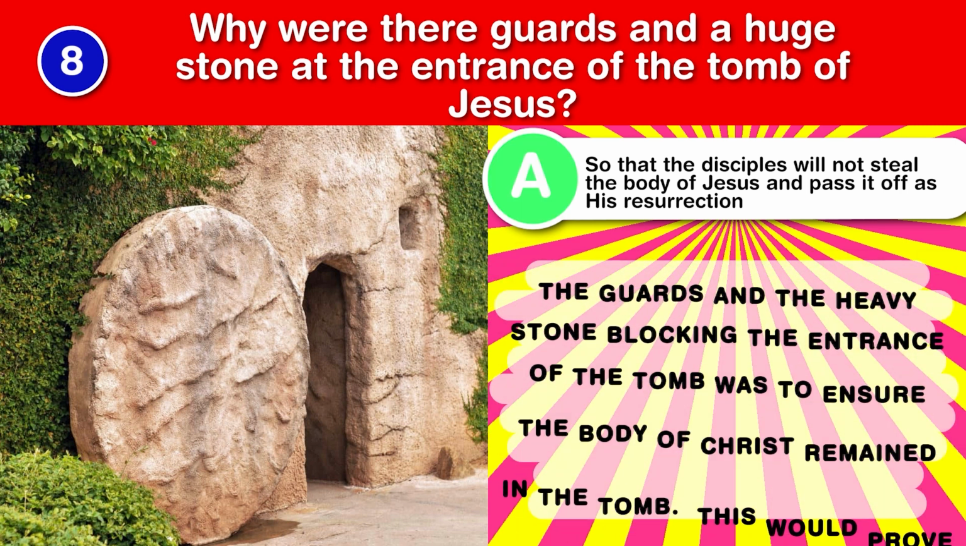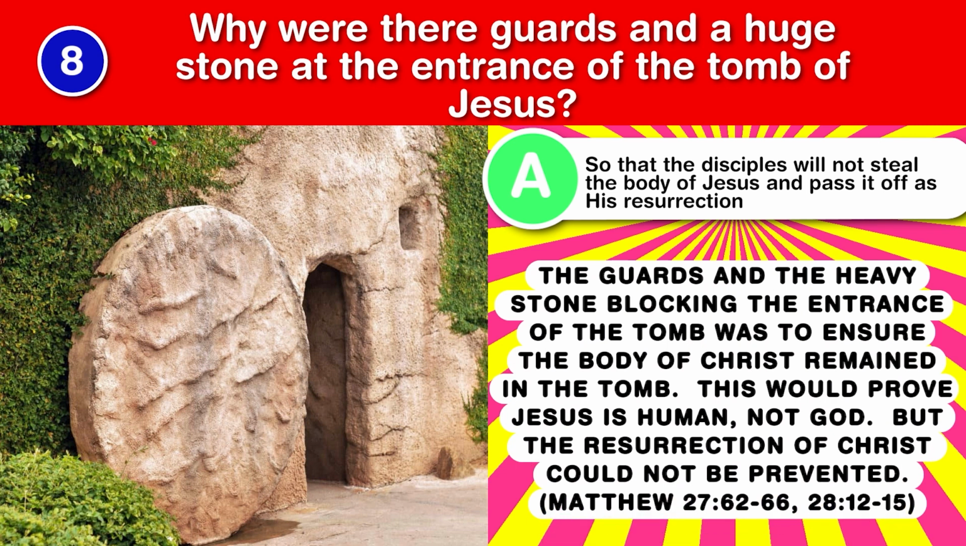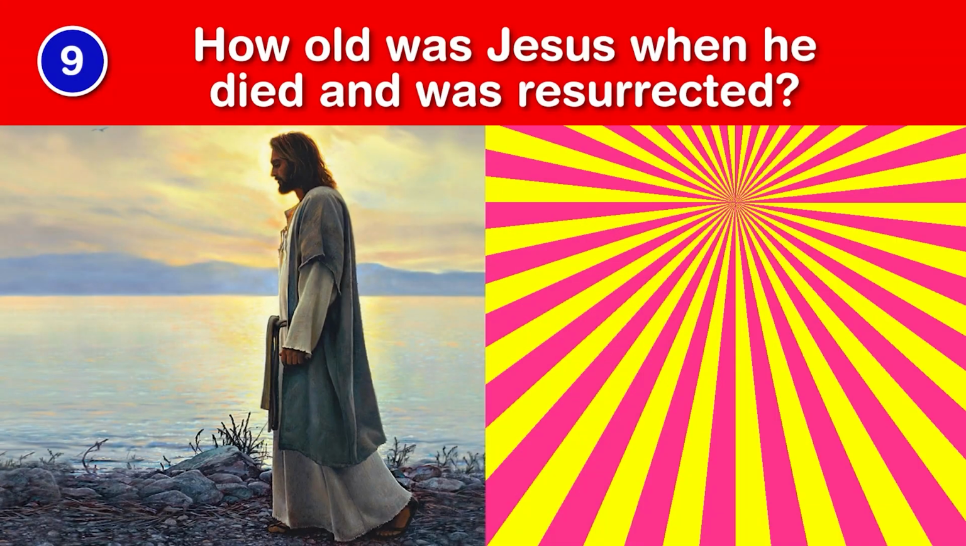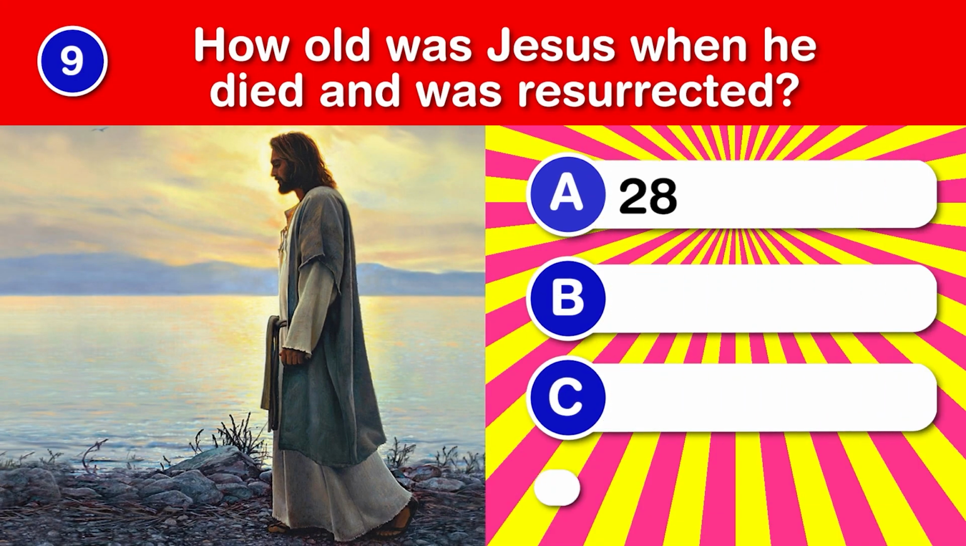The guards and the heavy stone blocking the entrance of the tomb was to ensure the body of Christ remained in the tomb. This would prove Jesus is human, not God, but the resurrection of Christ could not be prevented. How old was Jesus when he died and was resurrected?